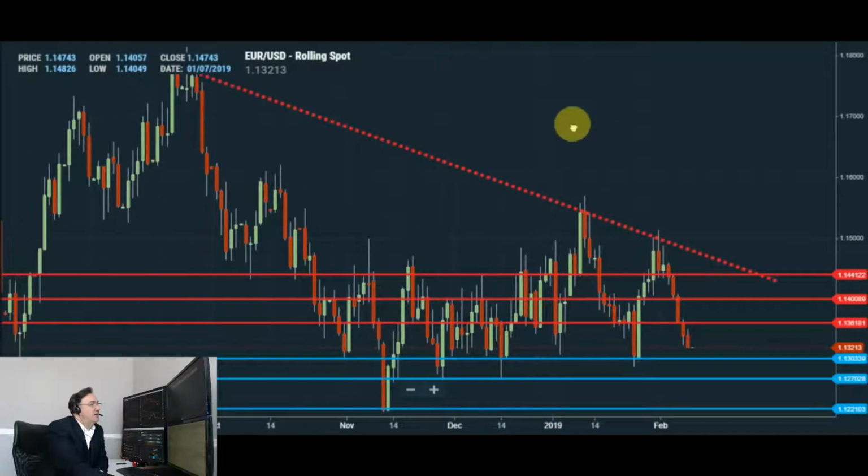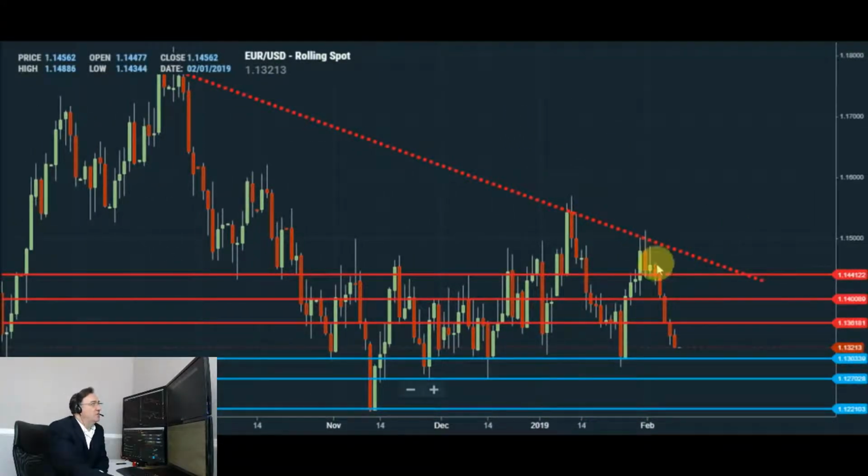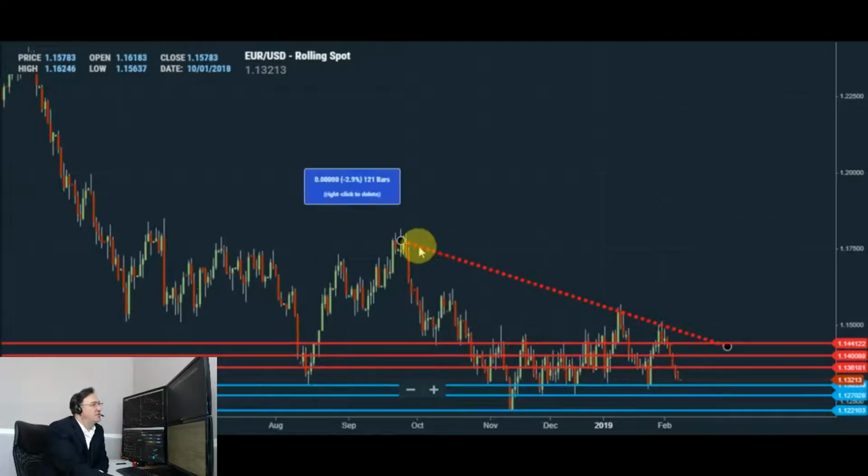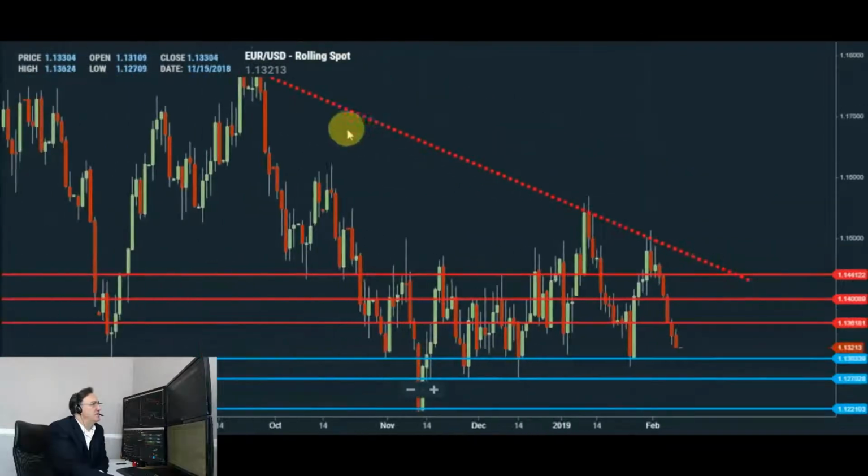This is the daily price action for euro dollar. We are seeing a euro weakness at the moment. Euro dollar is downtrending as indicated by the sequence of these lower highs and represented by this falling resistance trend line. The initial downside is supported by the cluster of these lows, very close to 1.13 level, nice and round number. Any oversold bounce backs from that level are initially capped by resistance at 1.1360. Breakout above that level would open up the way for the retest of 1.14, nice and round number.